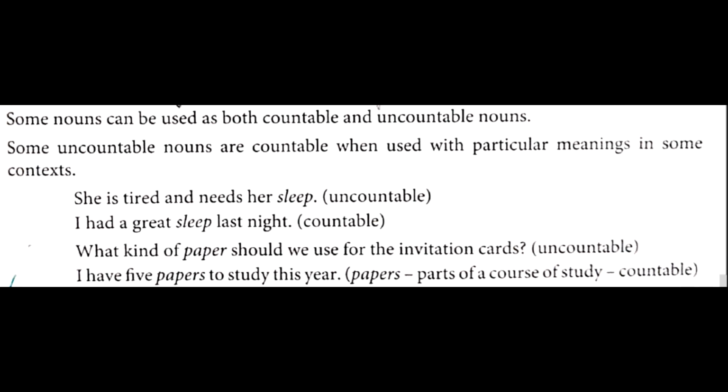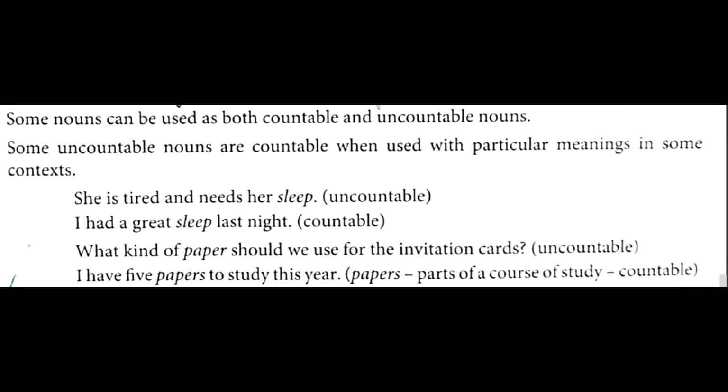So here it is uncountable. Once again I am repeating, she is tired and needs her sleep. So it is uncountable. Why? It is an activity which is done. I read the list of activities. Okay, so sleep is an activity which is being done by her, so it is uncountable.